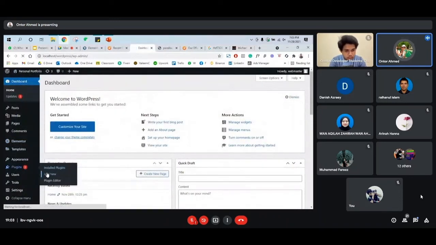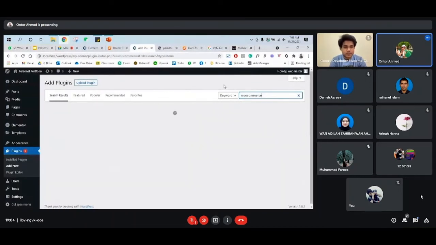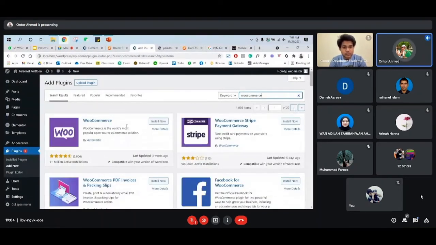So this plugin will allow you to add all the payments, add all the products, and all of these things. This plugin will give you the feature to add products, and here we have other plugins. Those will allow you to add the payment system.